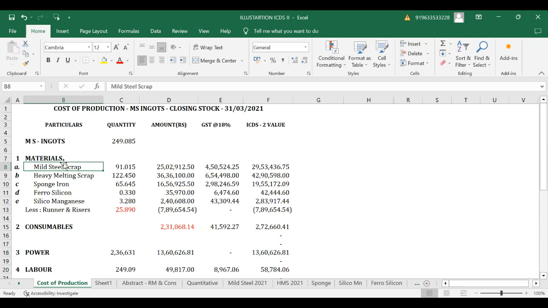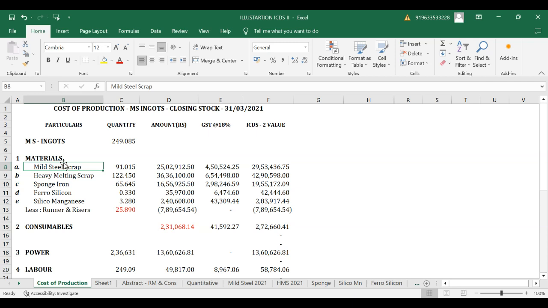So in a concern manufacturing this ingot, we will go through how to do this exercise of ICDS valuation. Practically, if you are assigned to value an inventory, we will discuss the steps to be followed.